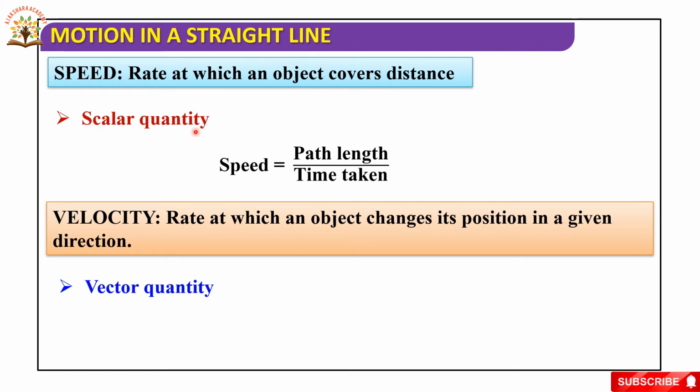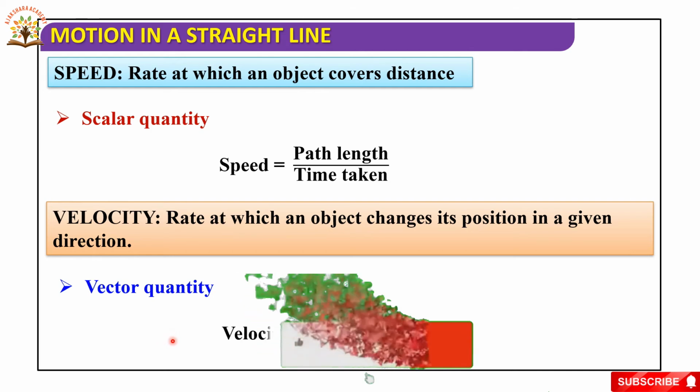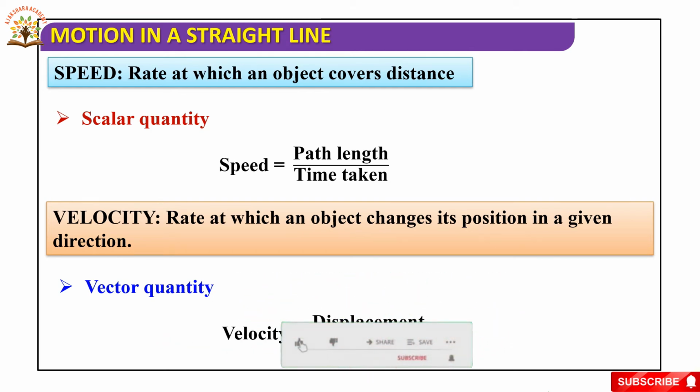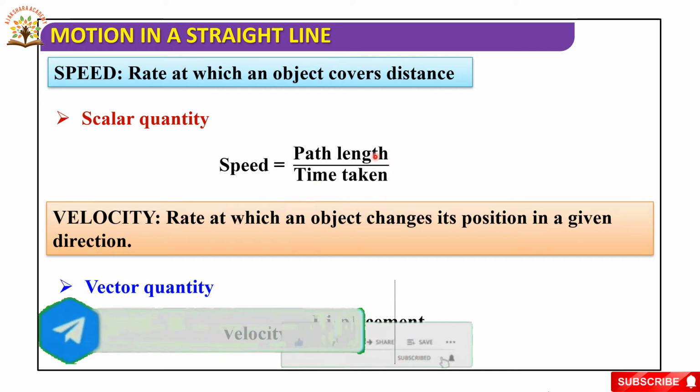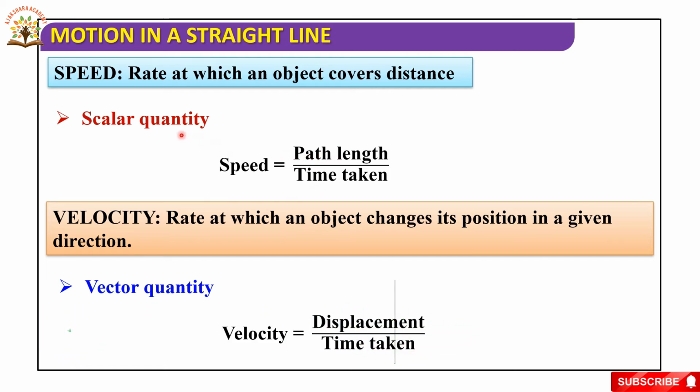Speed is a scalar quantity. It doesn't mention the direction, it only gives the magnitude. And velocity is a vector quantity. Velocity mentions both magnitude and direction. So velocity is equal to displacement by time taken, but speed is equal to path length, or distance, by time taken. The rate of distance is called speed. The rate of displacement is called velocity. Okay, next.